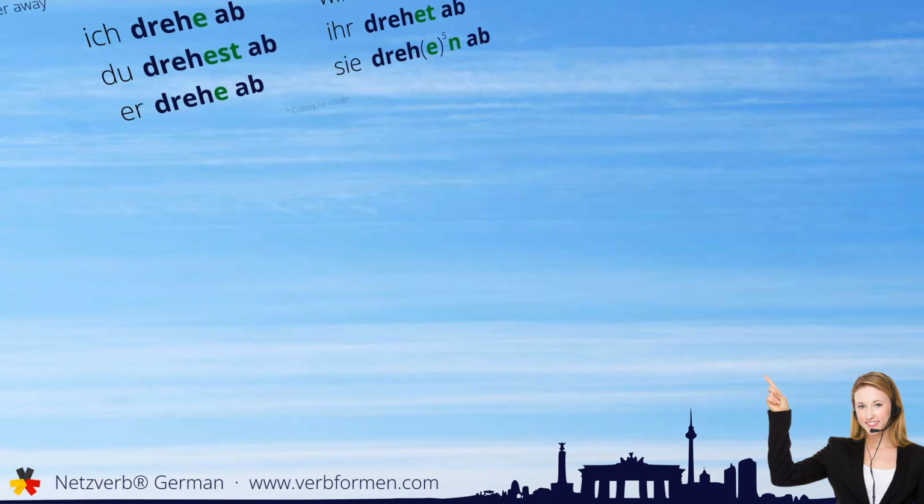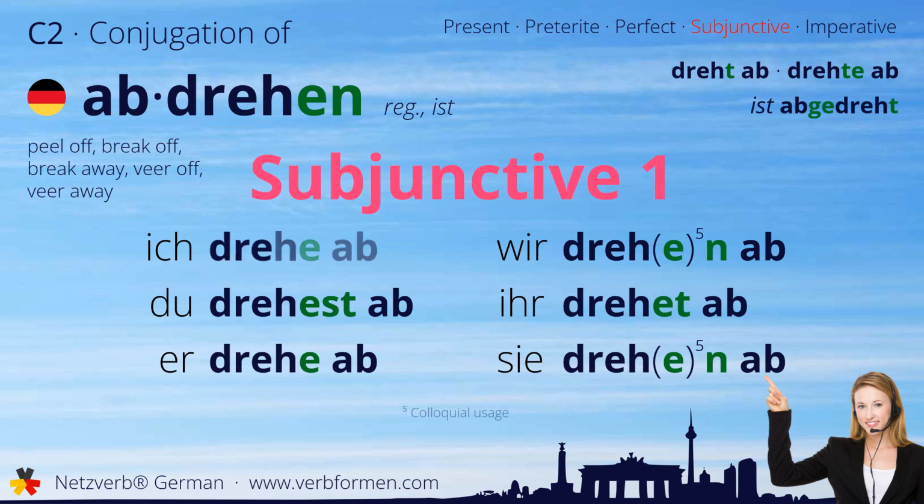Next up is the subjunctive one. Ich drehe ab. Du drehst ab. Er drehe ab. Wir drehen ab. Ihr dreht ab. Sie drehen ab.